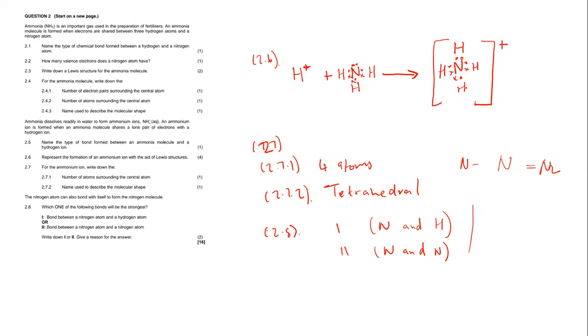And I just said to you, 2 electrons represent only one single bond, okay? So that means between nitrogen and hydrogen, we have a single bond, whereby a single bond is denoted by 2 electrons or one pair of electrons. Now, when nitrogen bonds with nitrogen, let me show you something, okay? So the valence electron for nitrogen is 5, right? So it's going to be 1, 2, 3, 4, and 5.